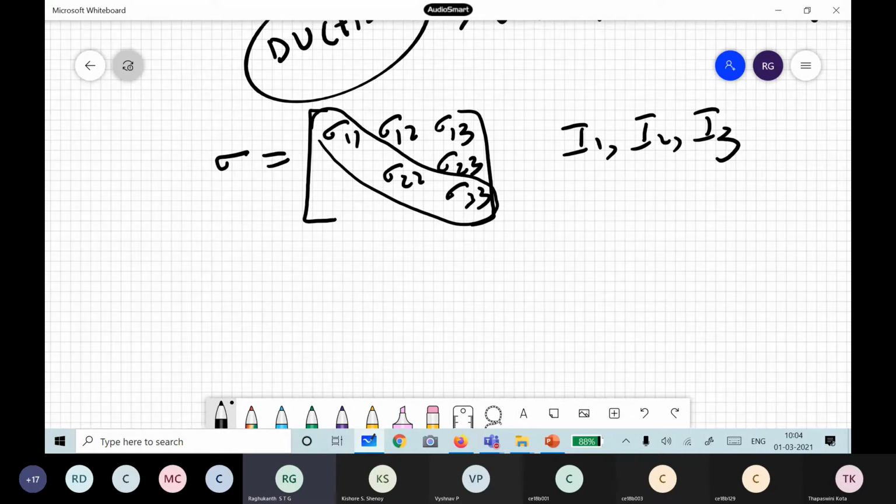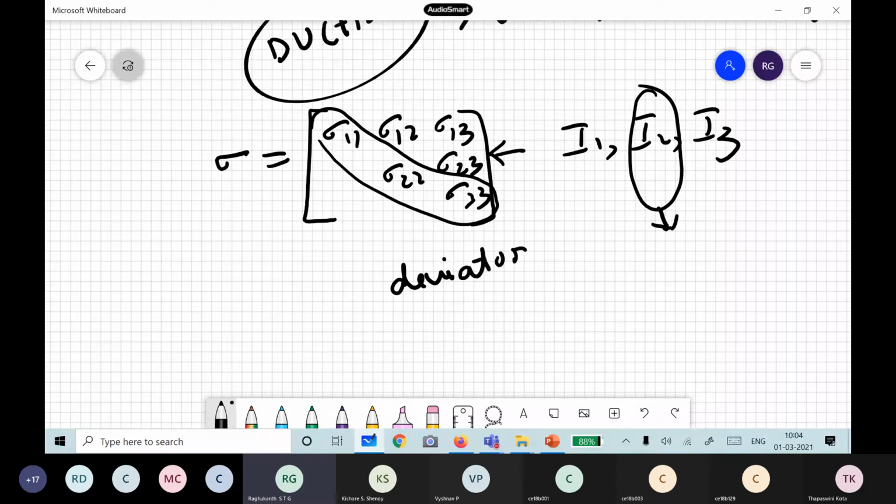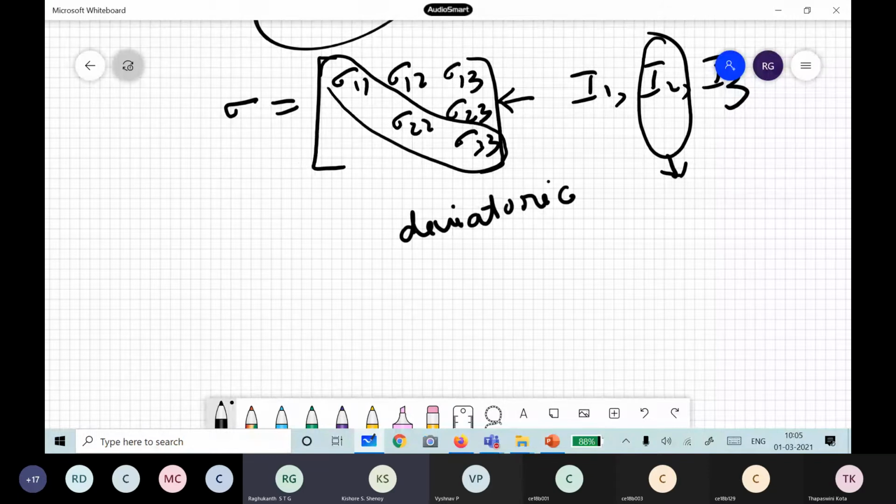The von Mises failure criterion is not directly related to this I2 but to the deviatoric part of the stress tensor. Have you heard this word, deviatoric? Yes, sir, but it was not taught in the mechanics of materials course. It was something extra. Whenever you have a stress tensor, you can partition it into isotropic and deviatoric parts.